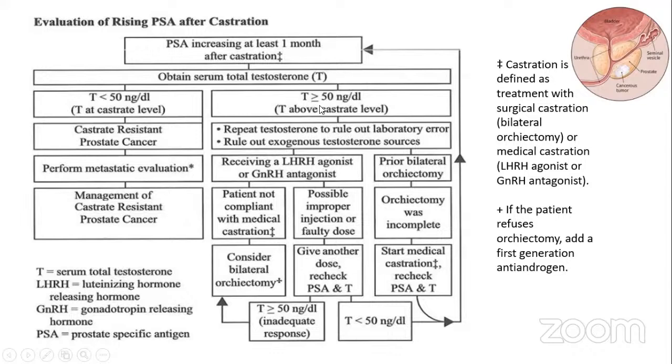Testosterone more than 50: repeat testosterone to rule out laboratory error, rule out exogenous testosterone source, check if receiving luteinizing hormone agonist or antagonist gonadotropin hormone, or bilateral orchidectomy was incomplete. Start medical castration, recheck PSA and testosterone, and then go to PSA again.